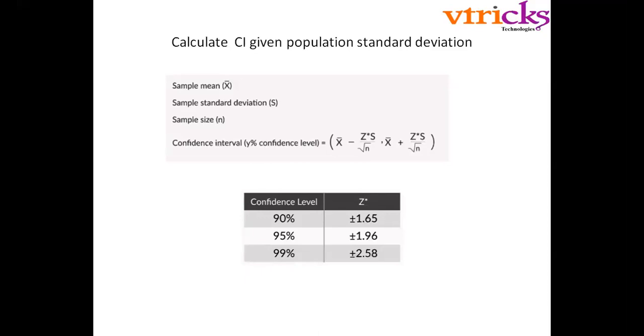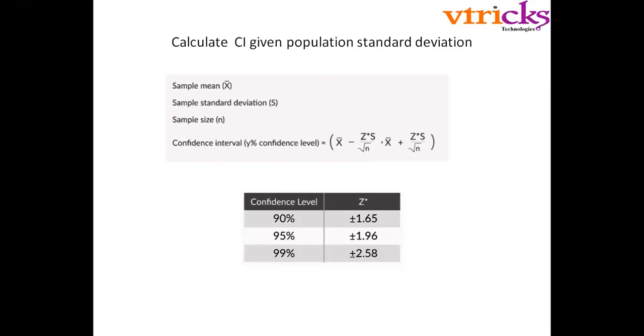As of now, given the question, given the mean, and given the standard deviation, if you need to calculate the confidence interval, what is the formula? The formula is x bar plus z into s by square root of n, then x bar minus z into s by square root of n. This is the confidence interval range. For example, the same thing I told with respect to an HR: HR says the average height of a person is around 160 to 175 centimeters. Then she must give a confidence interval saying I'm 95% confident. If you say you're 95% confident, then you need to apply the formula: x bar minus z into s by square root of n, x bar plus z into s by square root of n.